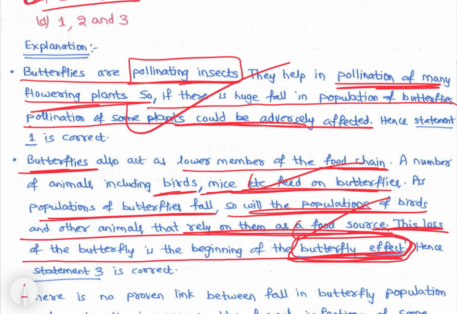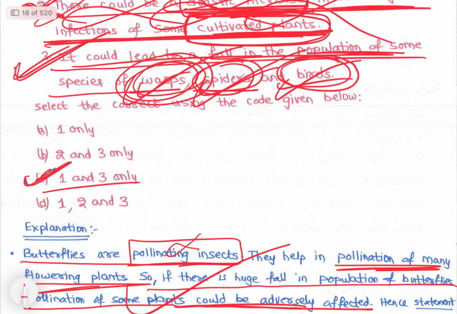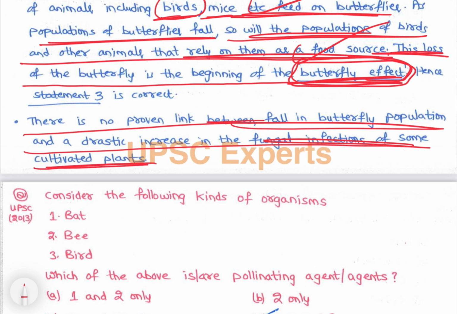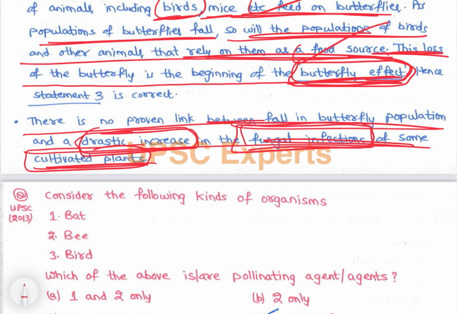So once butterflies are lost, so plants would be lost, right? Plants population में affect होगा, and many birds and wasps, right? Wasps also pollinating, right? And spiders and birds would be adversely affected. It would lead to large scale destruction of biodiversity. So that is called as butterfly effect, right? And there is no proven link between fall in butterfly population and a drastic increase in the fungal infection of some cultivated plants. So cultivated plants में drastic increase in fungal infection का there is no evidence, right? So we don't take it, right? Now let's see next question.